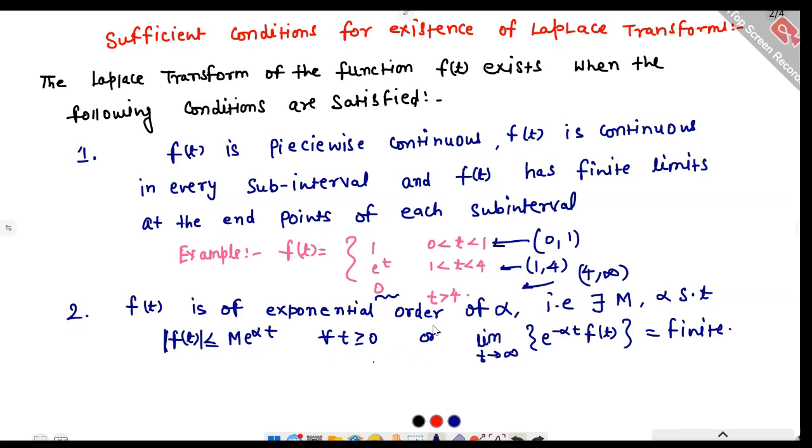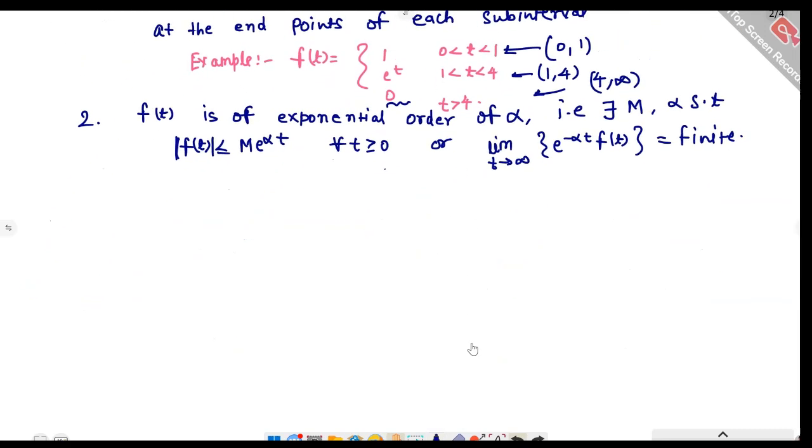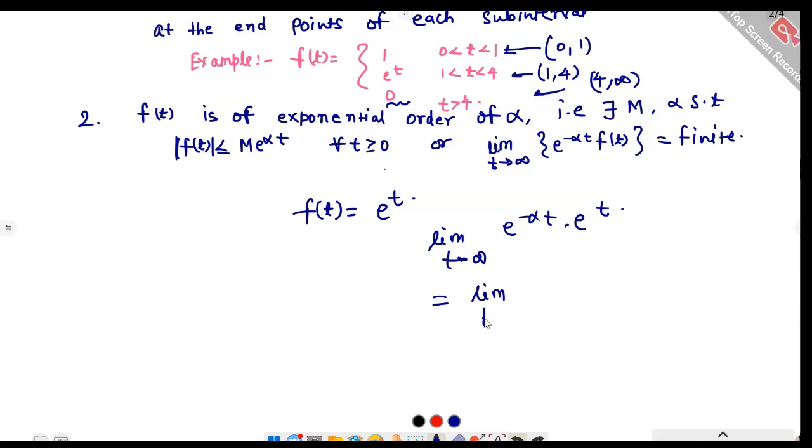Now f(t) must be of exponential order. What does this mean? The limit as t tends to infinity of e raised to the power minus alpha t times f(t) must be finite. For example, suppose f(t) is e raised to the power t. Then the limit as t tends to infinity of e raised to the power minus alpha t times e raised to the power t equals the limit of e raised to the power (1 minus alpha) times t.